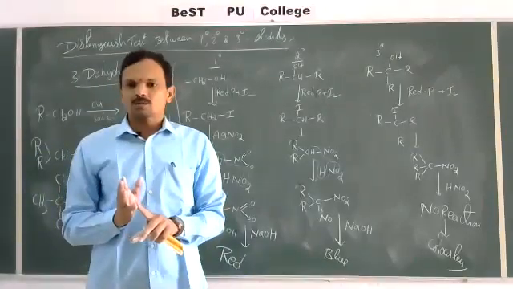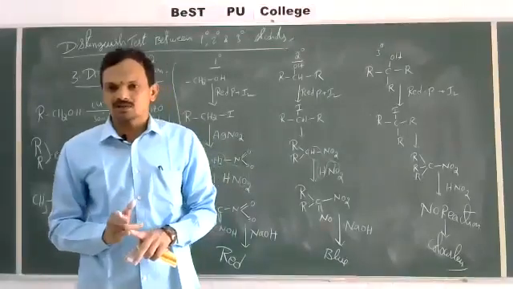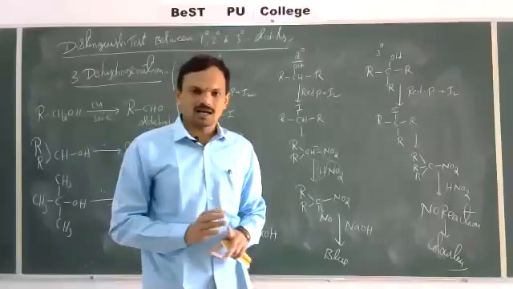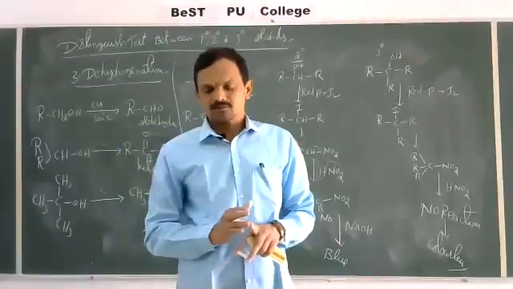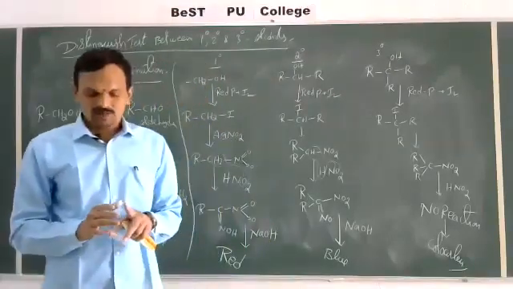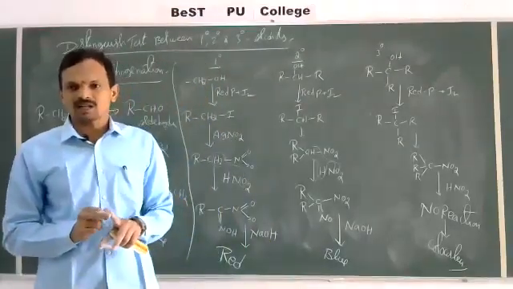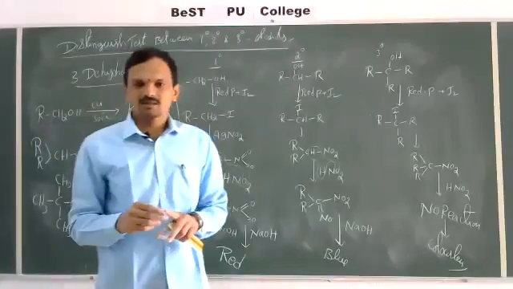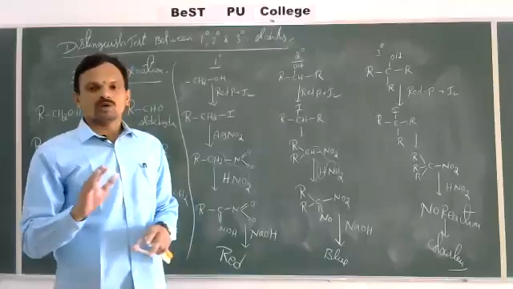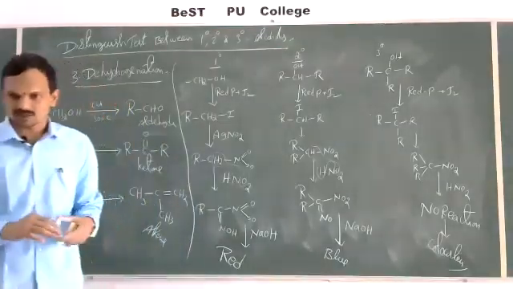Lucas reagent is nothing but the mixture of anhydrous ZnCl2 and concentrated HCl. When alcohols are treated with Lucas reagent, tertiary alcohols give immediate turbidity. Secondary alcohol gives turbidity after 5 minutes. Primary alcohols do not give any turbidity; they give turbidity only on heating. This is the first one.